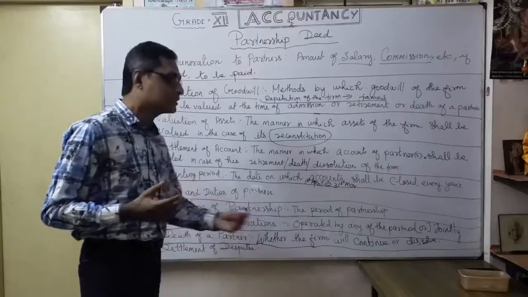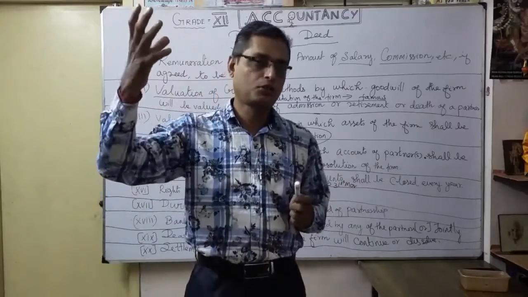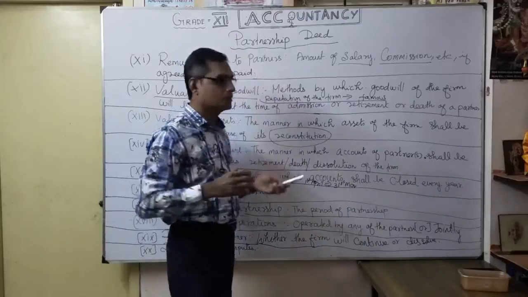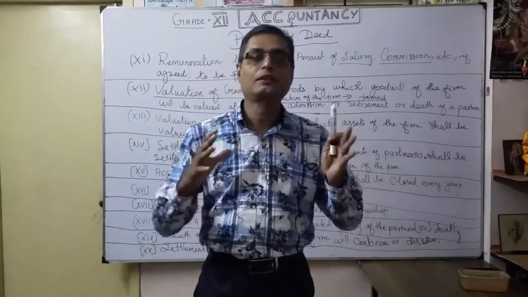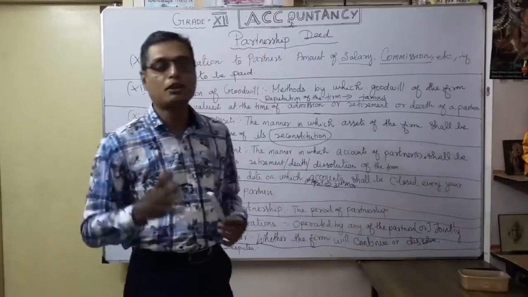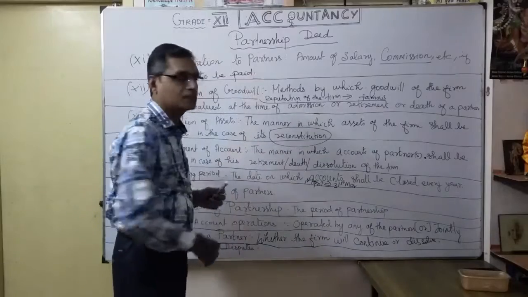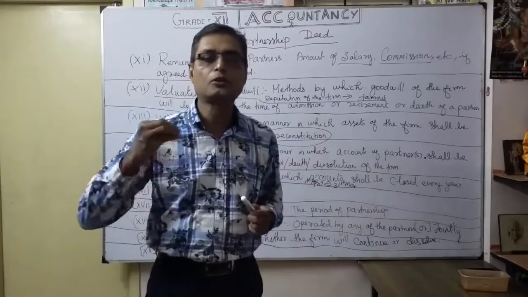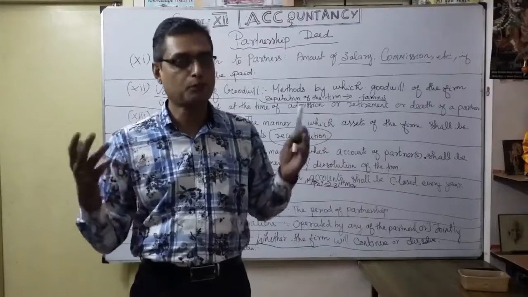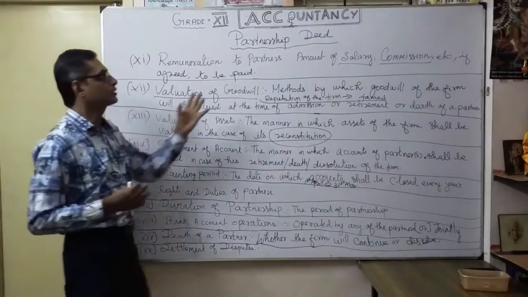Finally, settlement of disputes. Suppose there are disputes and you have to go to court. With the partnership deed, we can argue in court in a safer manner. The partnership deed will clearly mention how we are going to handle any disputes between the partners, on the safer side for the partners. So these are the 20 important points contained in a partnership deed.